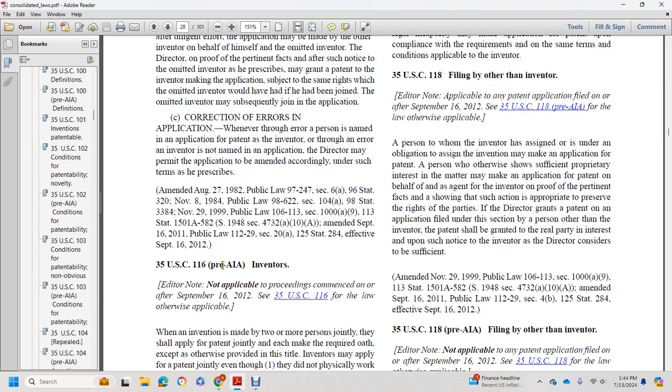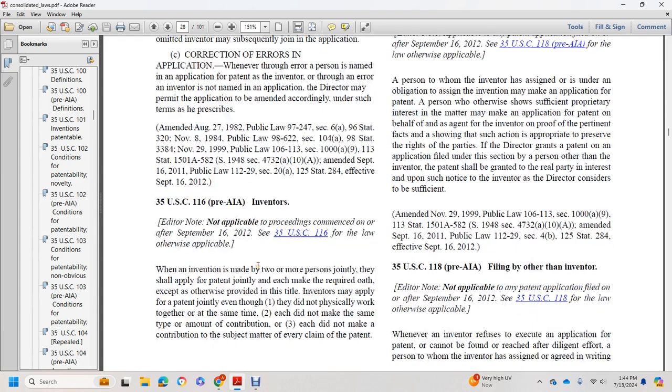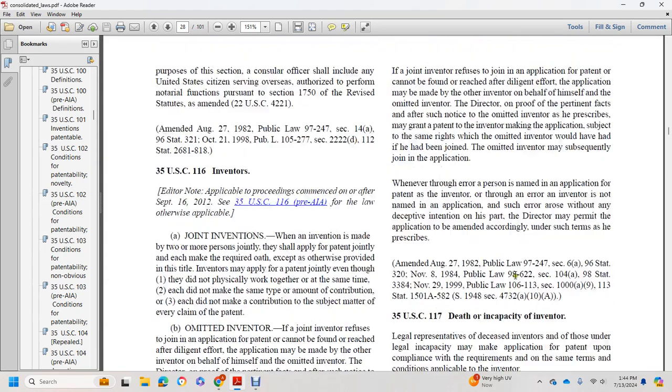Title 35 U.S. Code 116, Pre-America Invents Act. Inventors. When an invention was made by two or more persons jointly, they shall apply for patent jointly and each make the required oath, except as otherwise provided in this title. Inventors may apply for a patent jointly even though 1, they did not work together at the same time, 2, they did not make the same type or amount of contribution, 3, each did not make a contribution to the subject matter of every claim of the patent.